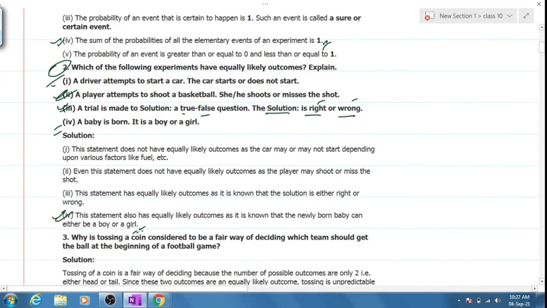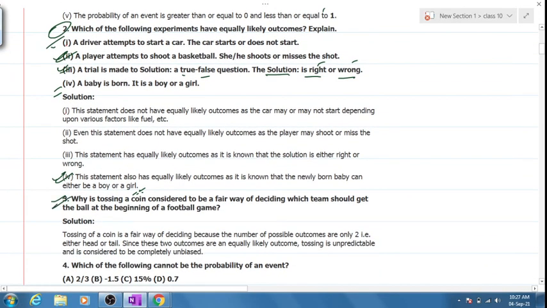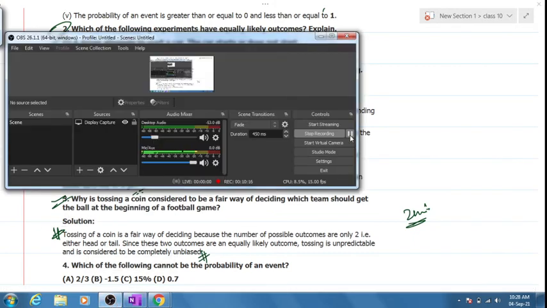Question number 3 now. Why is tossing a coin considered a fair way of deciding which team should get the ball at the beginning of the football game? Why? There are equal possible outcomes that any of the players will get the toss correct, right? It's a very unbiased way of judging. That is why we consider tossing of the coin the best method for getting the ball at the football game. Is it clear? Yes or no? I would expect you to complete this. You'll have exactly 2 minutes to copy the entire thing. Pause the video. Please copy it down and let me know when it's done.